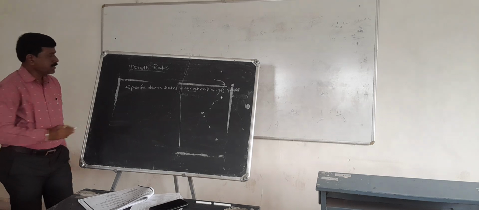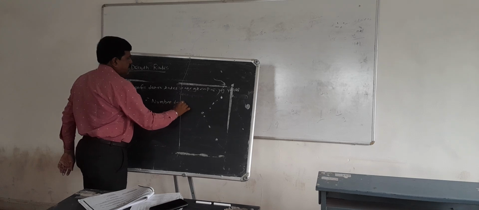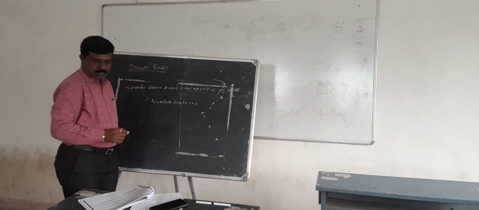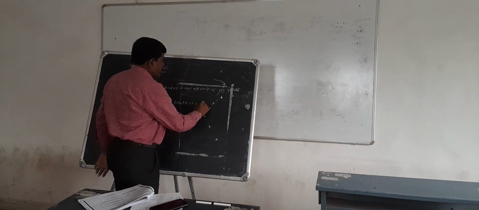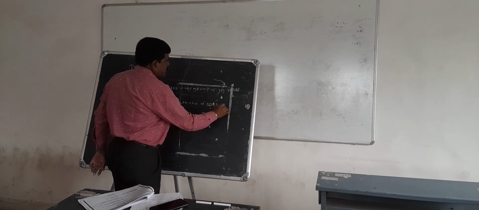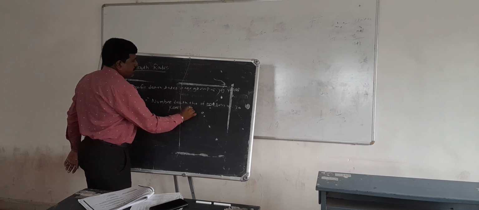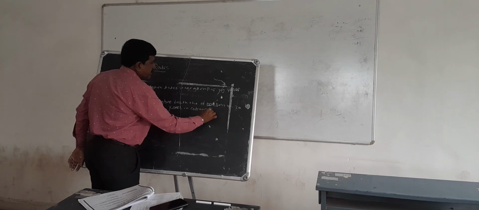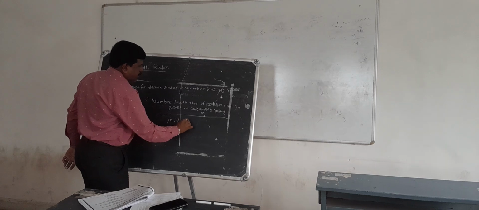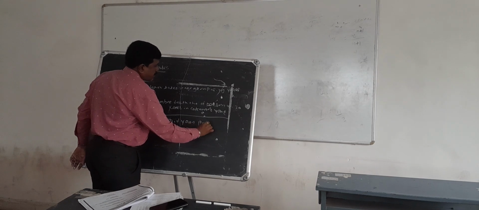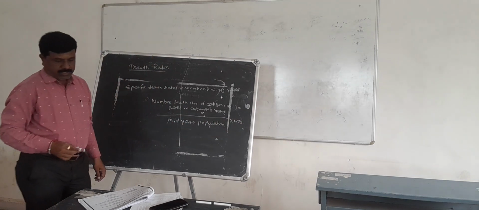That is, the number of deaths of persons aged 15 to 20 years in a calendar year, divided by the mid-year population into 1,000.